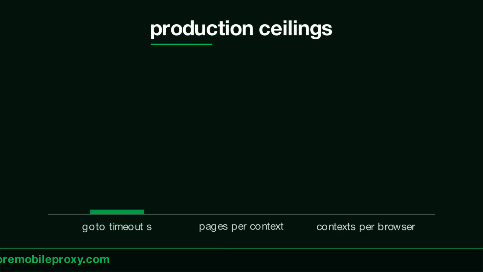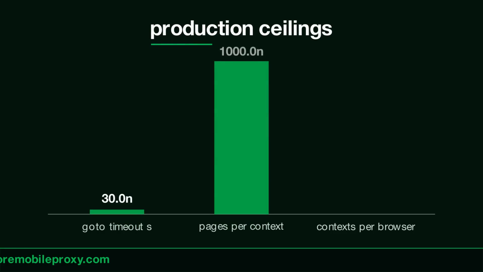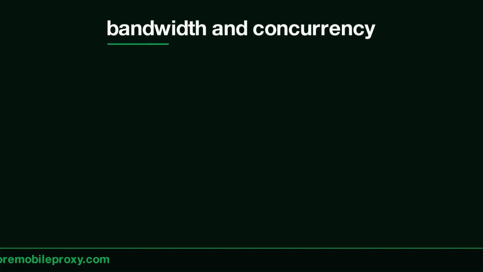And don't hammer one port with 20 contexts. Mobile proxies are real cellular connections with finite bandwidth. Spread contexts across many ports. Five to 10 contexts per browser process is the practical ceiling.